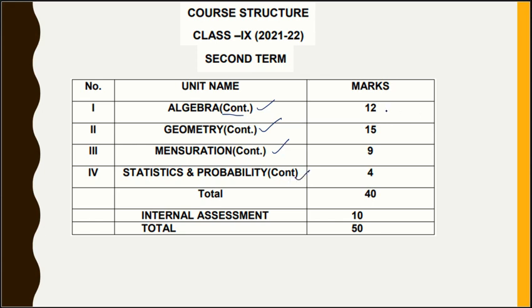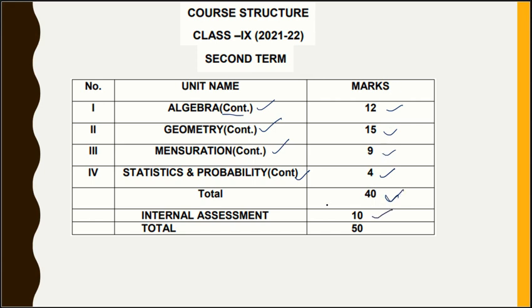There are 12 marks for algebra continuation, 15 marks for geometry continuation, 9 marks for mensuration continuation, and 4 marks for statistics and probability continuation. Put together, 40 marks will be the weightage given to these 4 units.